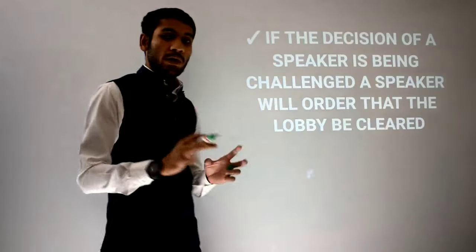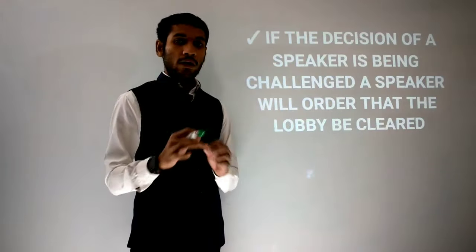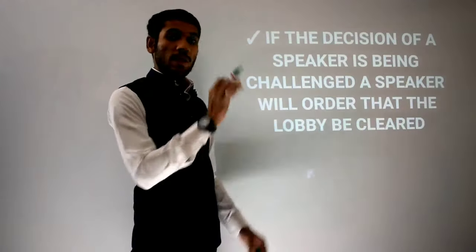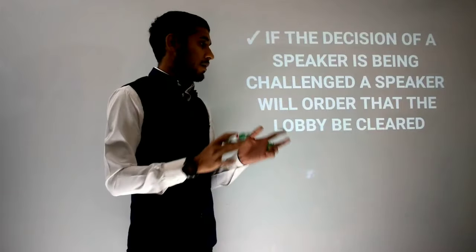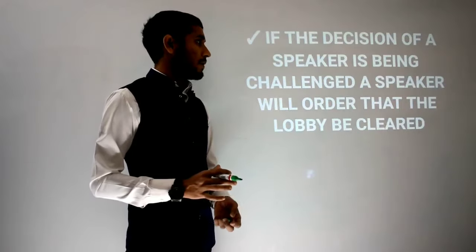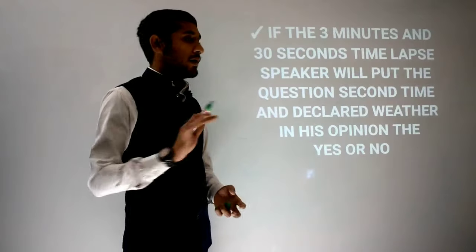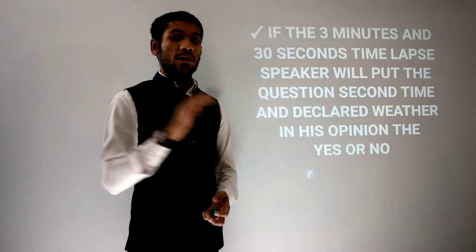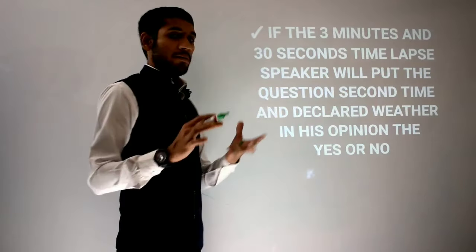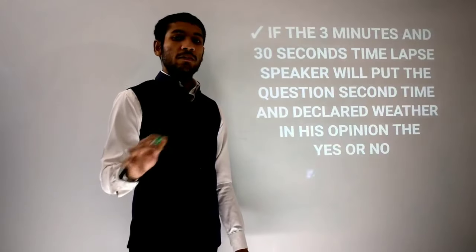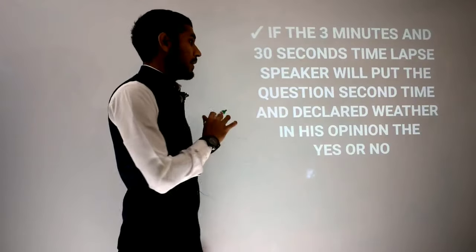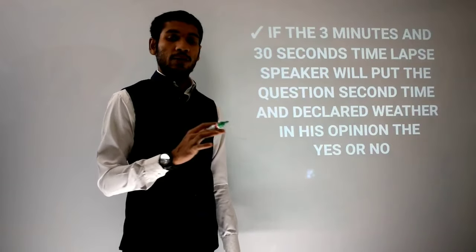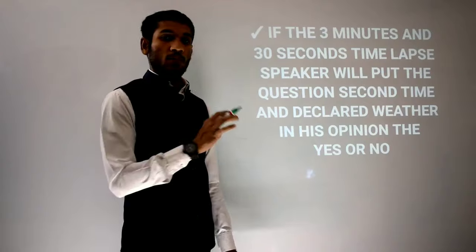So till now all of you are getting it properly. I am moving gradually so that you can get the whole thing easily, and I am repeating from the initial to the present slides. So next slide please. See, there is a time of 3 minutes and 30 seconds. If the time lapses, meaning the 3 minutes 30 seconds are over, then a speaker will put the question a second time. What happens, let's see here.